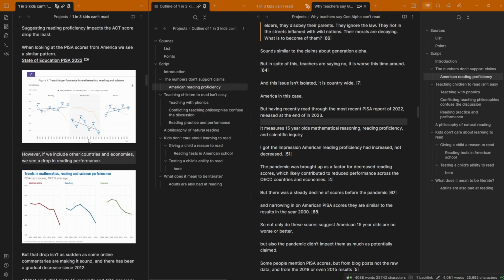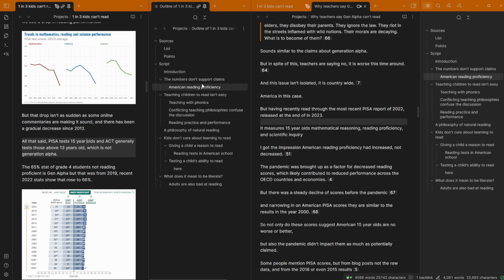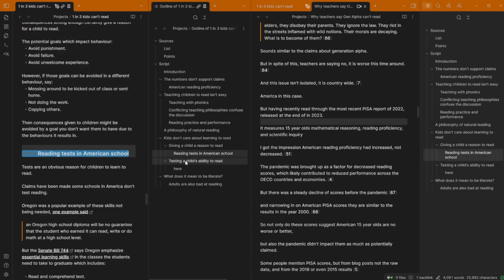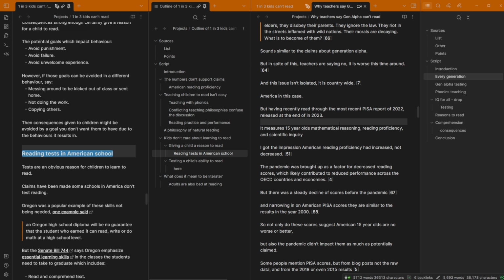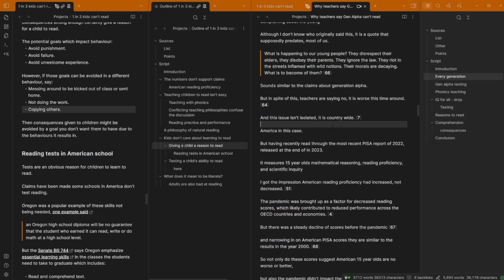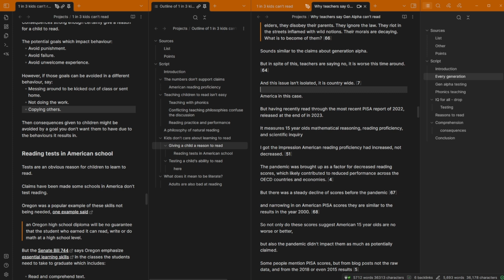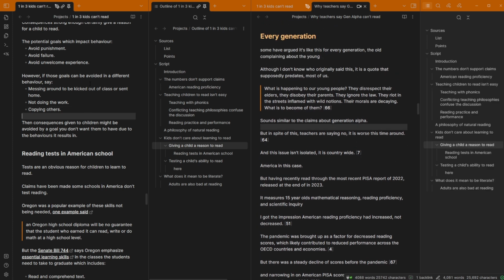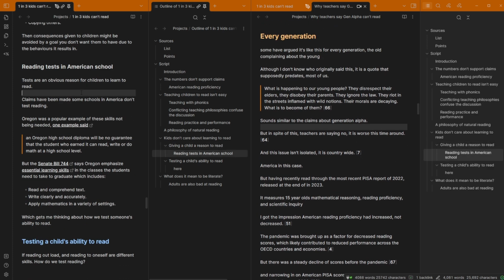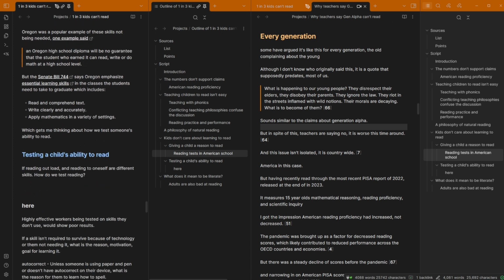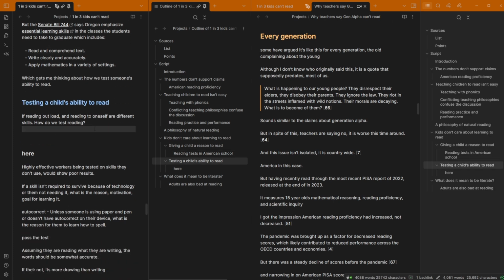Keeping that in mind, because this main medium is text, I have these sections, again, more specified, but I've also reorganized some of the sections. So where I'm looking at reading and tests, I have testing and reading and test together, whereas in the actual script, I have that spread out quite drastically. Because the narrative of the video script is me going through my process of understanding what the online conversation is about, whereas the narrative of the article is me summarizing in some way what I found and then giving my own thoughts and suggestions about it. So even though the topics are the same, the narrative is different, therefore the structures and the headings are in different places.